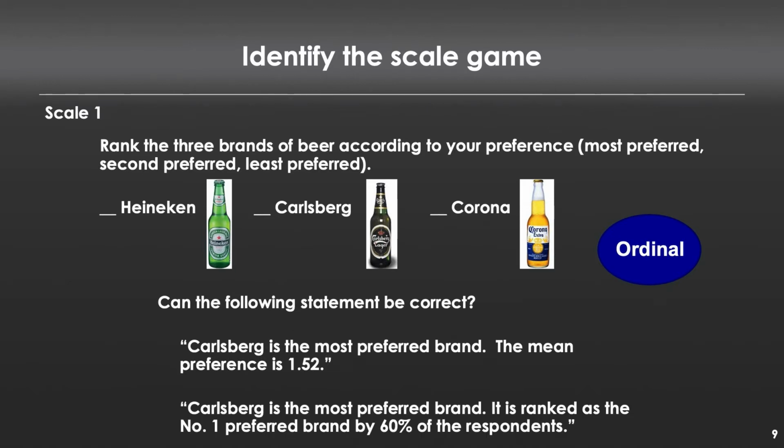Instead, what we could say is something like this. Carlsberg is the most preferred brand. It is ranked as the number one preferred brand by 60% of respondents. That is a valid statement. I can count frequencies of responses. I just can't compute means for ordinal scales.